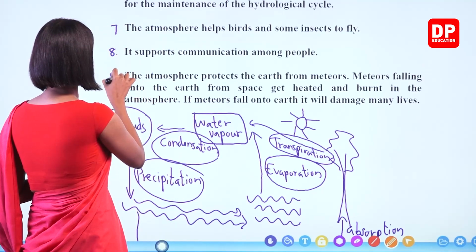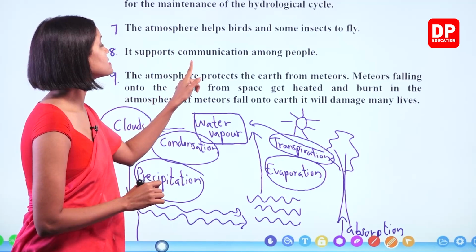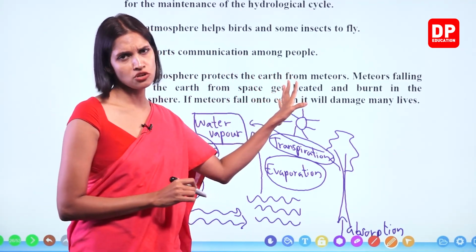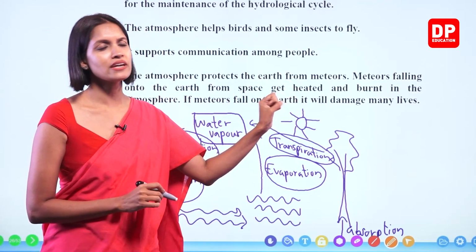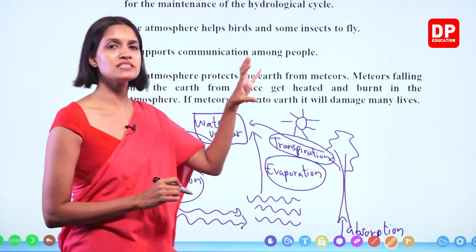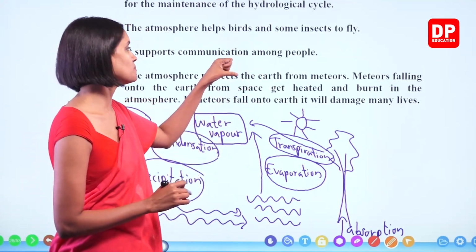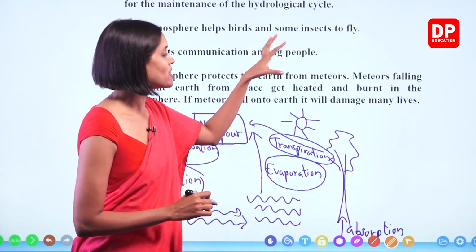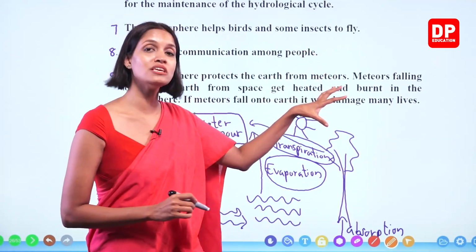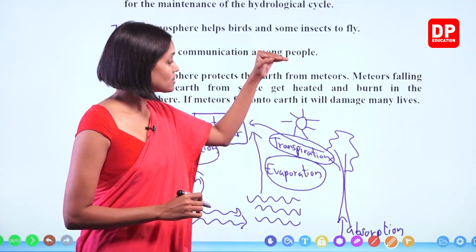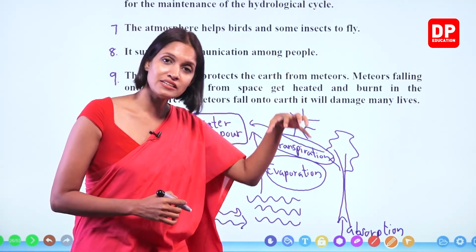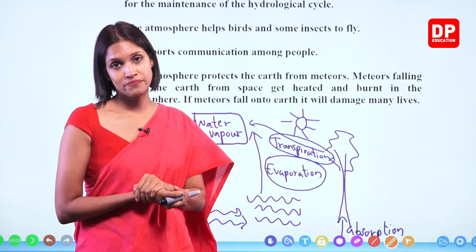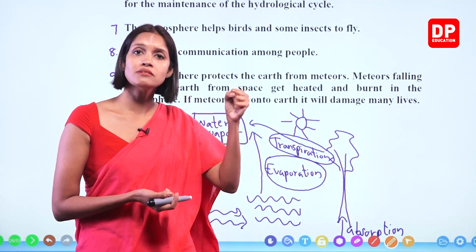Right, number 9. The atmosphere protects the earth from meteors. This is also very important, right? Meteors are certain celestial bodies, right? Certain parts in the space. Sometimes when the meteors reach the earth, according to the gravity of the earth, they will enter the earth's atmosphere. Some of these meteors are huge.